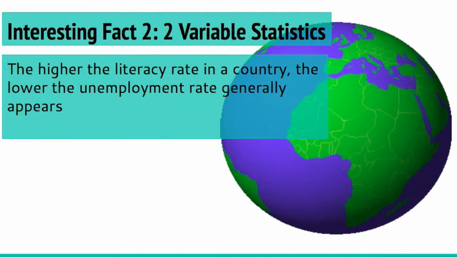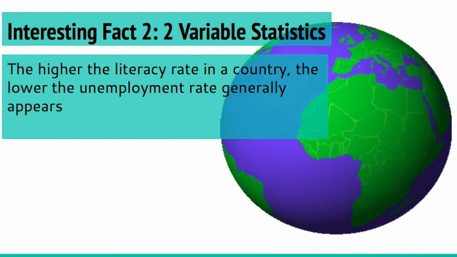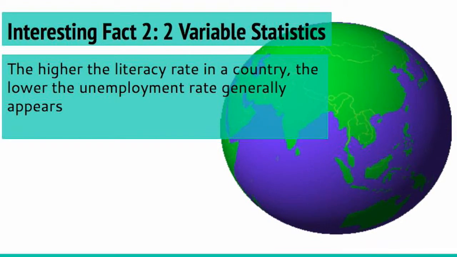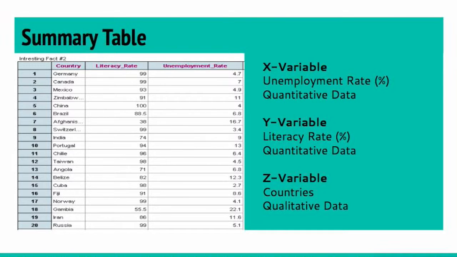After analyzing and comparing two variable statistics, the fact that we were able to come up with was that the higher the literacy rate in a country, the lower the unemployment rate generally appears to be. So this is our summary table. Our x variable is unemployment rate, our y variable is the literacy rate, and our z variable is countries. For our countries, we have a variety of different countries with different economies and populations.